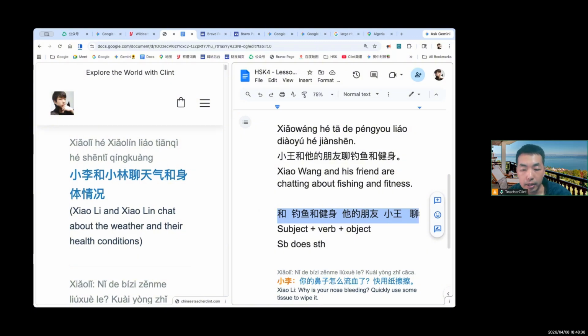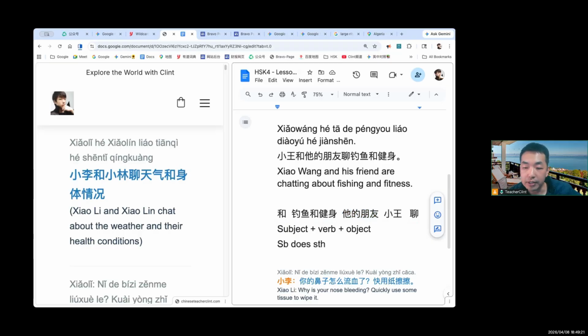But that's on the condition that we already know the words. That's why knowing the 3,000 most commonly used Chinese characters is the basics. You have to know the basics, meaning if you are given this vocabulary, you know what it means. And not only vocabulary. Do not memorize the characters one by one. Try to memorize and accumulate more phrases, like 钓鱼, which is a phrase. Like 他的朋友, his friend. It's important to know friend, of course, but also accumulate more phrases like his friend.